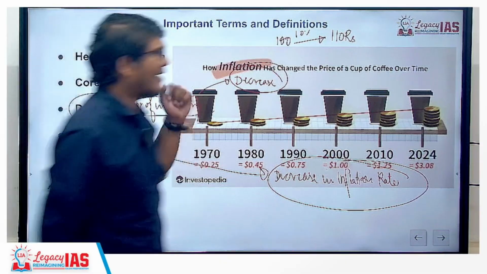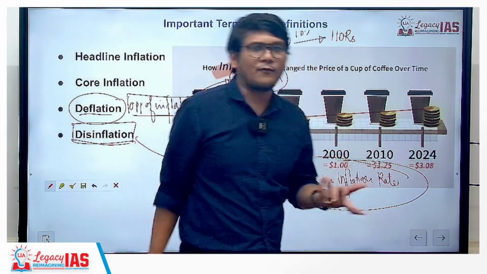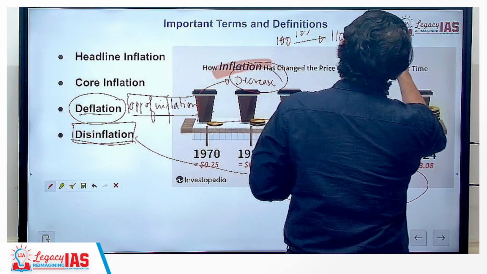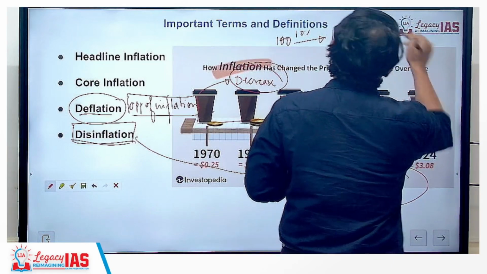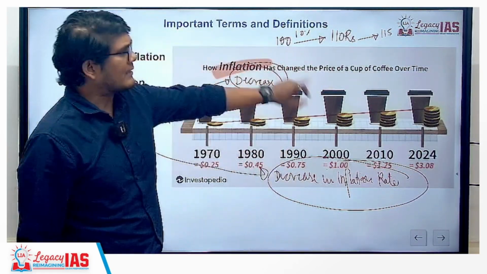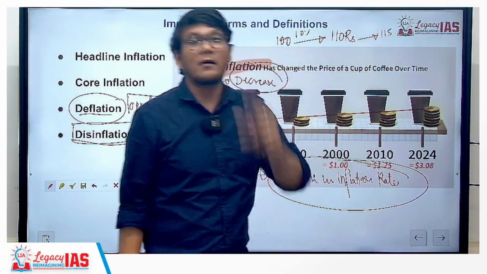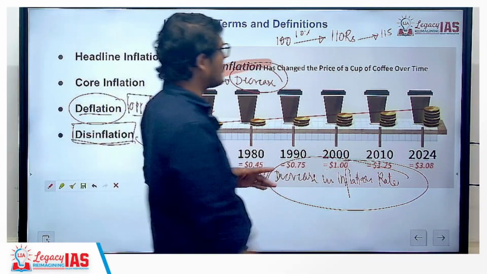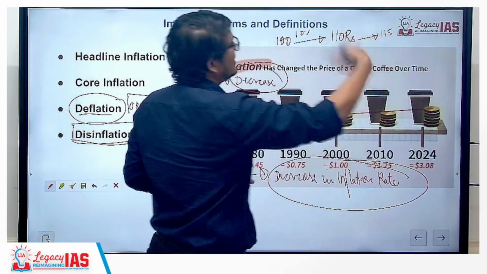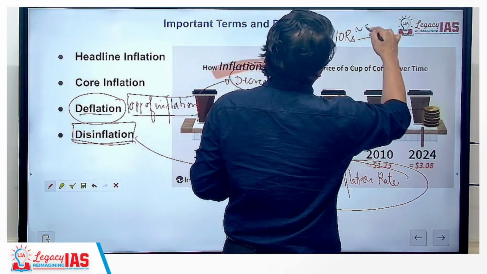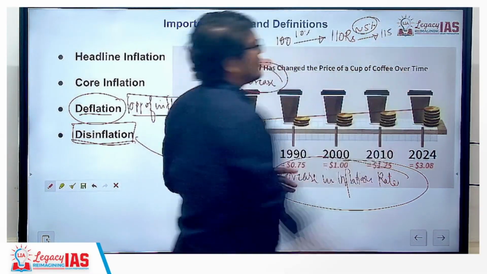Now, a quarter later, after 3 months, let's say this particular product is costing 115 rupees. You can clearly see that the prices have still increased, but the rate of increase of the prices has gone down, and now it is approximately 5% only.